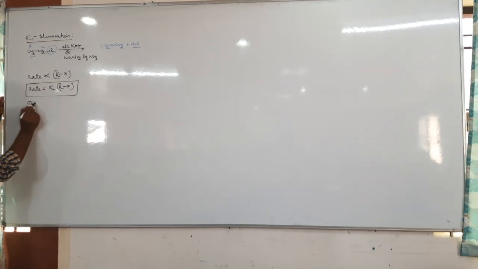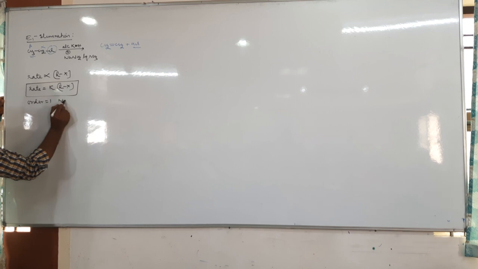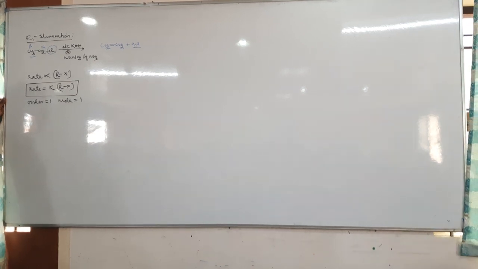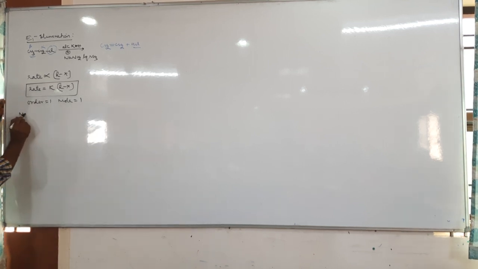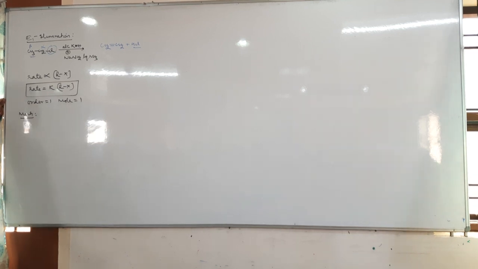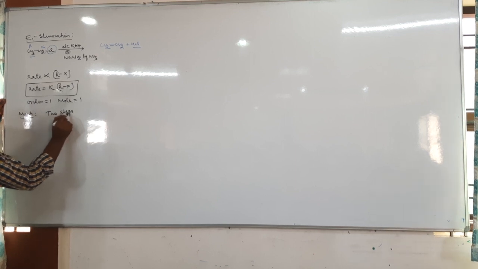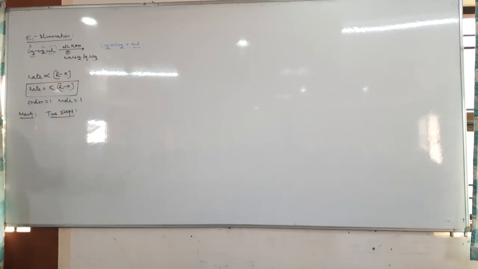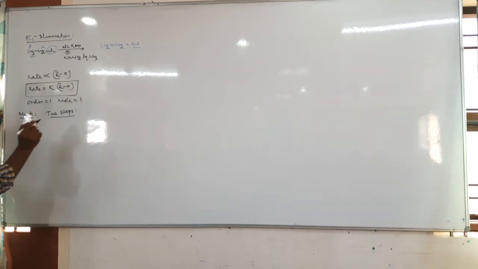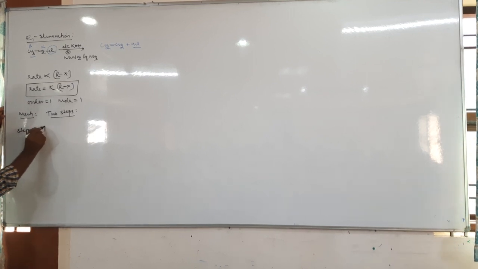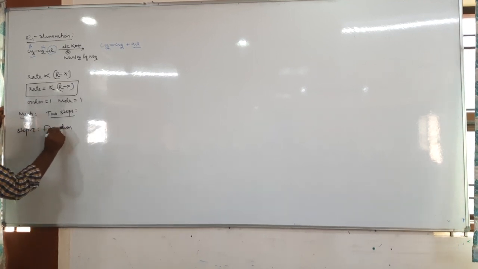So therefore, tell me, similar to SN1, the order is 1, and what is the molecularity? 1. Exactly similar to SN1. Okay. Then next is the mechanism. How many steps does this mechanism take place in? Similar to SN1, it is 2 steps. Step 1 is the formation of carbocation. It is the same.